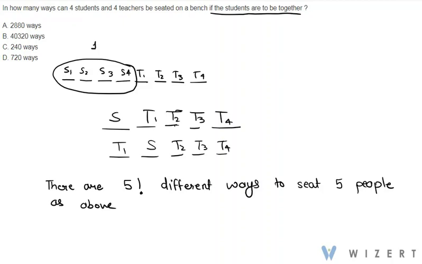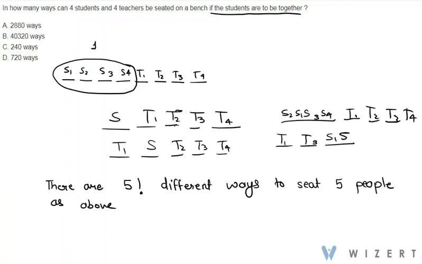change their seats amongst each other. That means that I can have something like this: S2, S1, S3, S4, T1, T2, T3, T4. Also I can have T1, T3, S1, S4, S3, S2. I can have all the possible combinations in this way. So we can have these combinations multiplied to 5 factorial.